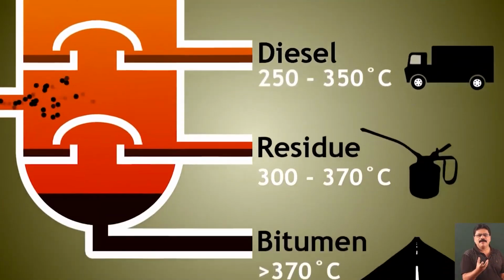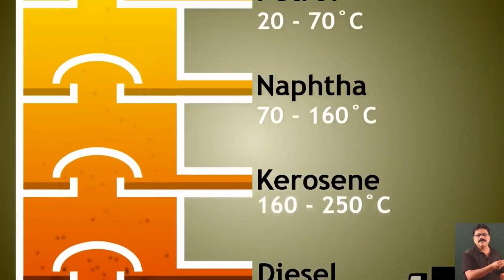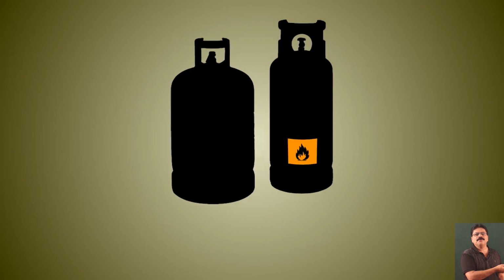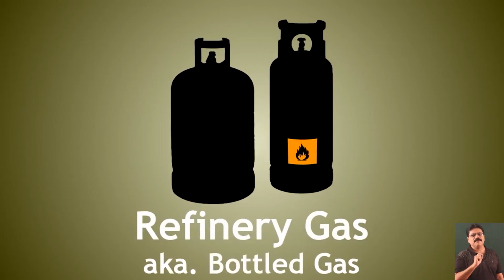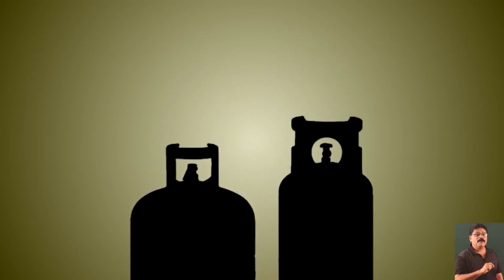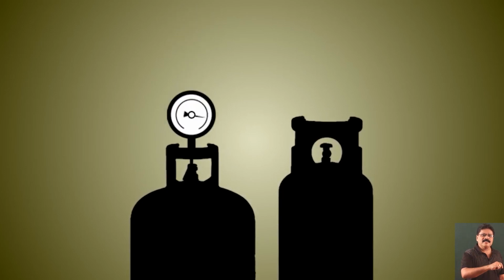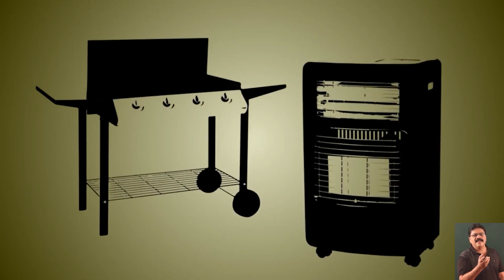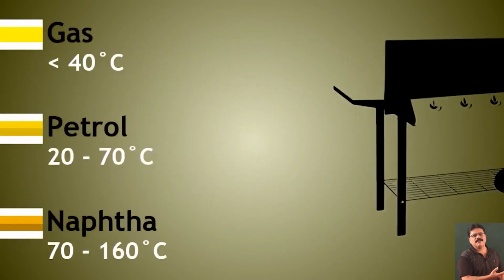At the lower end of the refinery, the entire crude oil is heated, and the lighter components which have lower boiling points come out first. First comes the gas. These gases normally have 1 to 5 carbon atoms, and their boiling point is less than 40 degrees centigrade. These are the gases we use in automobiles as CNG, or at home and in industry as liquefied petroleum gas, bottled inside cylinders under high pressure. This is the first fraction.